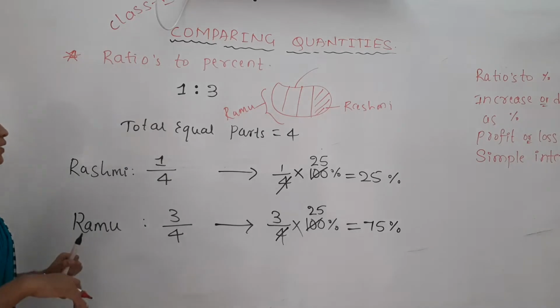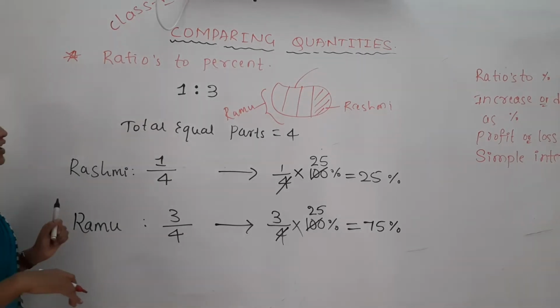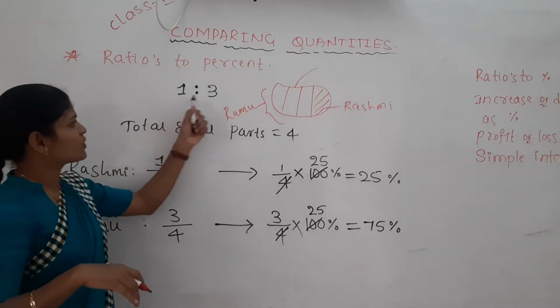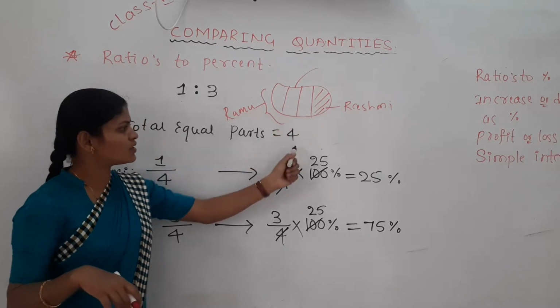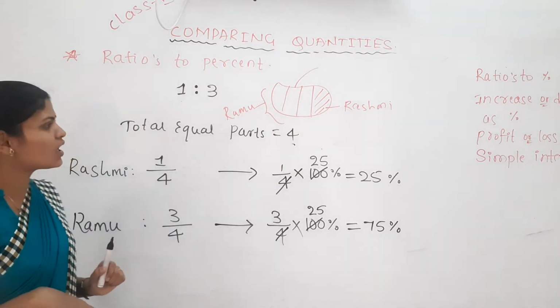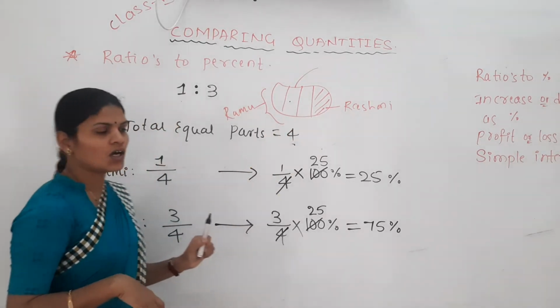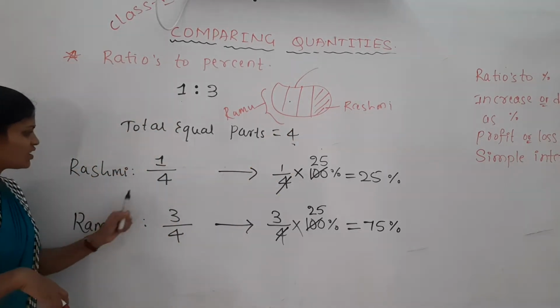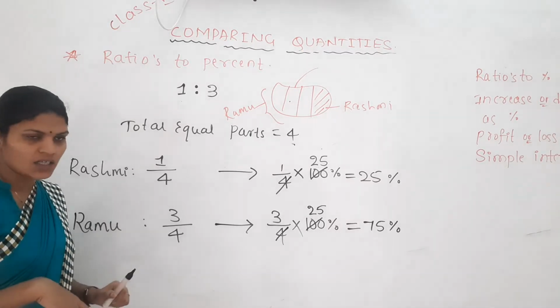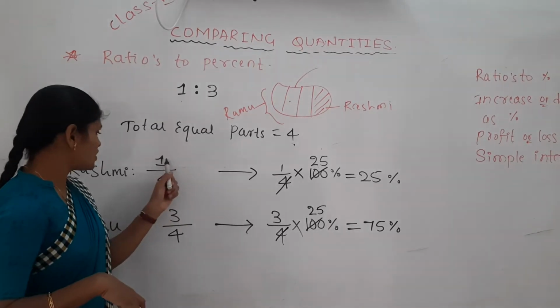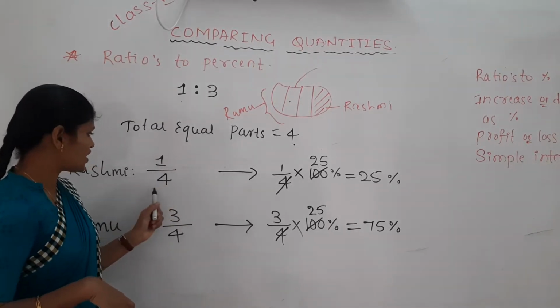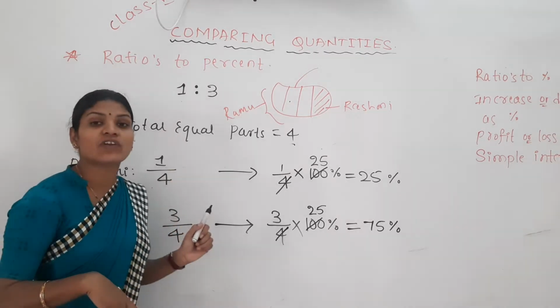Yes, I hope all of you got it. So what have we done first? First, we took how many total parts there are. Totally how many equal parts are there? 4 equal parts. Out of 4, how many parts did Rashmi eat here? Only 1 part she ate. So out of 4, 1 part Rashmi ate, which you got in the form of a fraction.